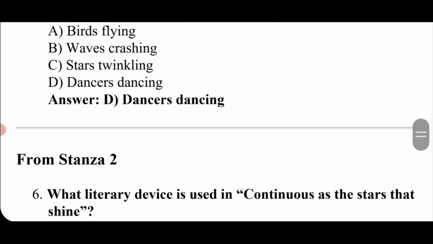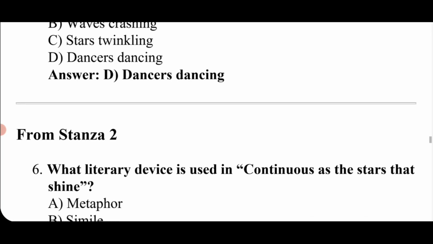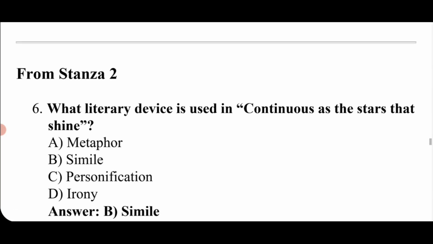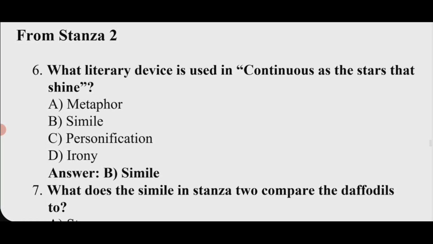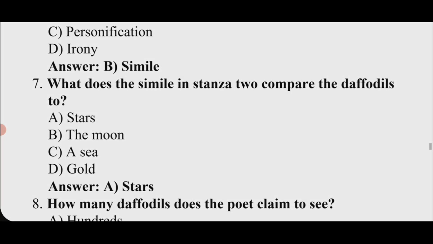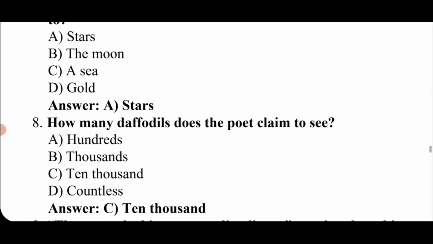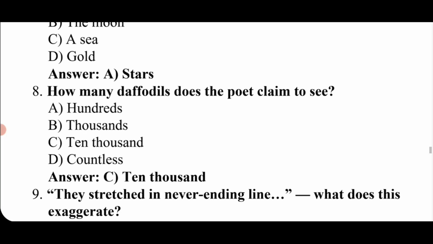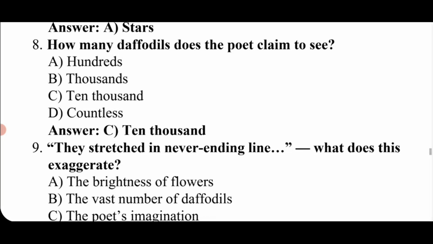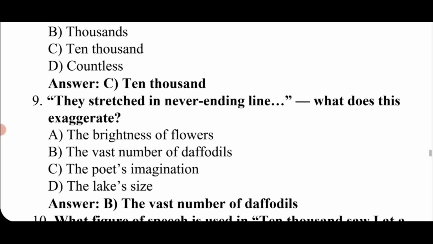Now from stanza 2, some questions are: what literary device is used in continuous as the stars that shine? It is a simile. What does the simile in stanza 2 compare the daffodils to? It compares them to the stars. How many daffodils does the poet claim to see? He saw 10,000 daffodils. They stretched in a never-ending line. What does this exaggerate? It means that the vast number of daffodils are there.